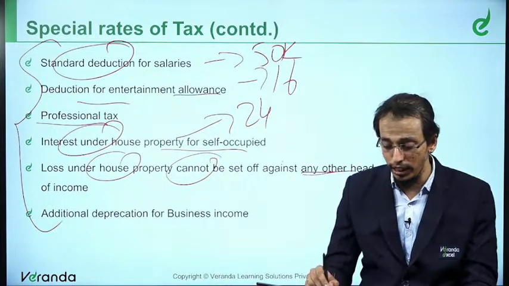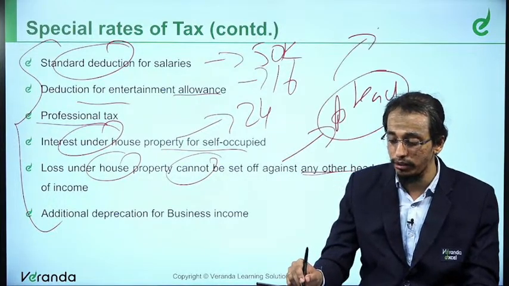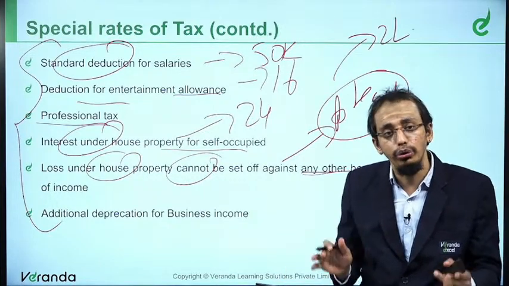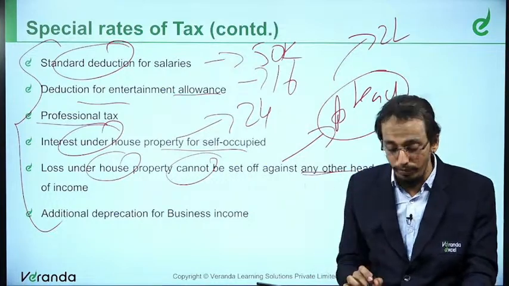Usually loss from house property can be set off against any head of income. There are no restrictions. Of course, you can set off only 2 lakhs maximum. But if you choose this, you cannot claim anything. You cannot claim any loss.